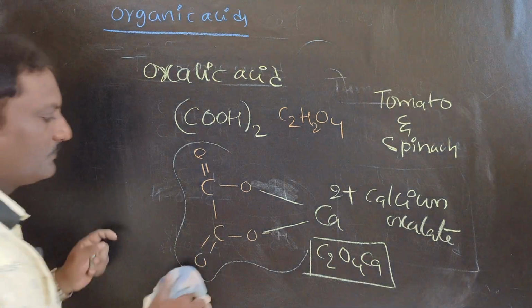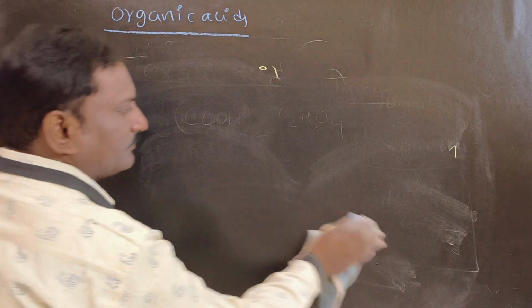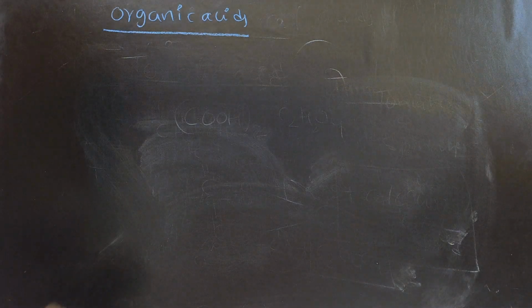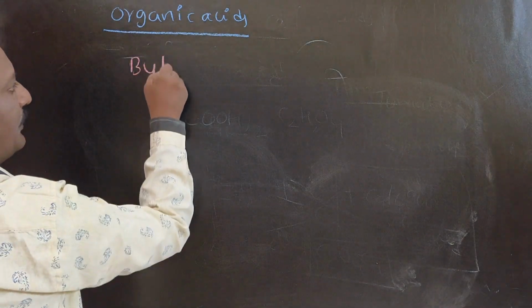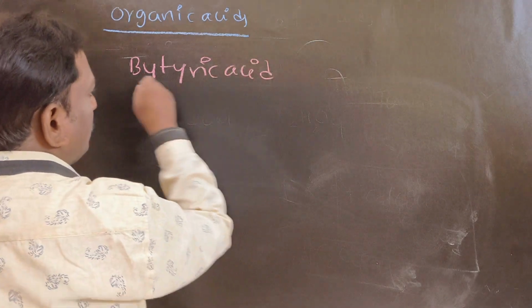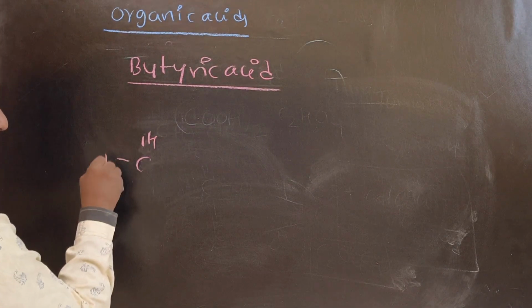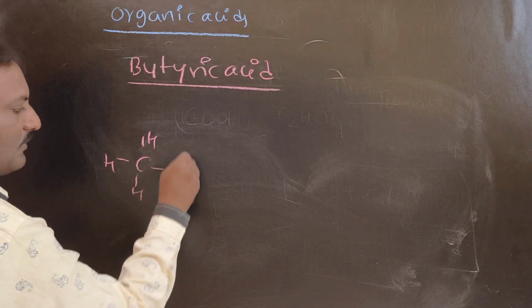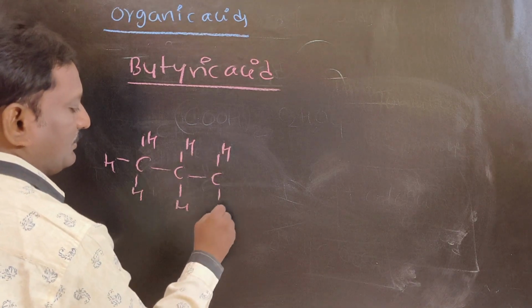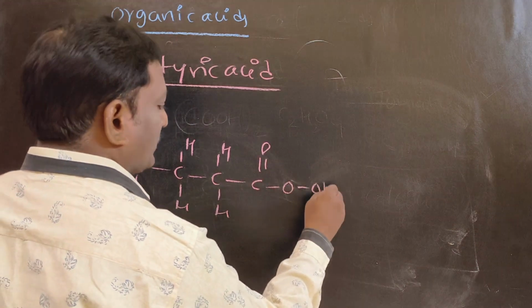Next one, butyric acid. Structure will be CH3, CH2, CH2, C double bond O, OH.